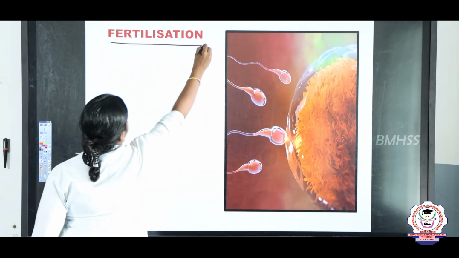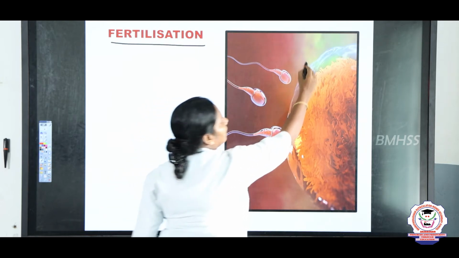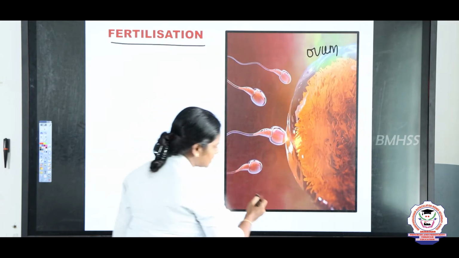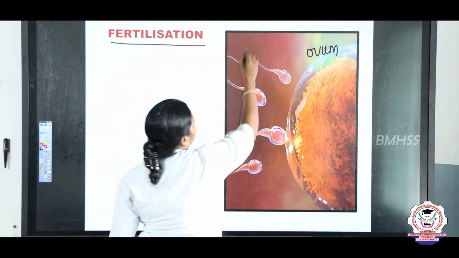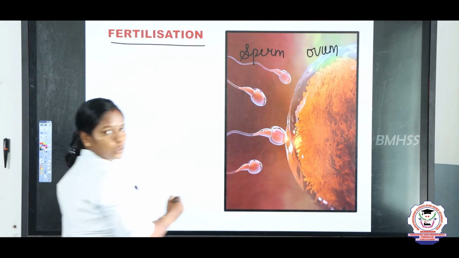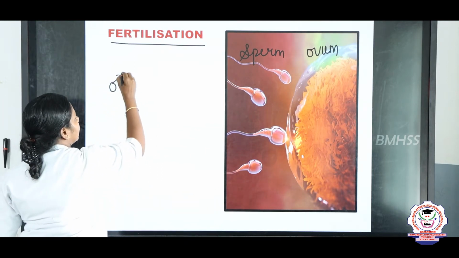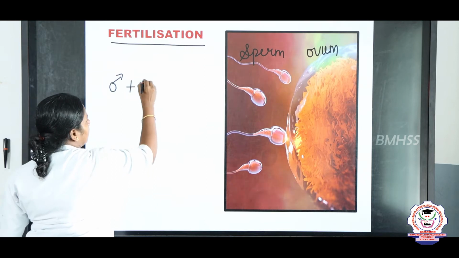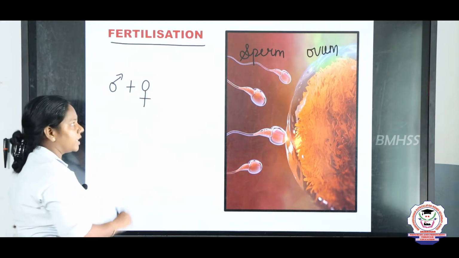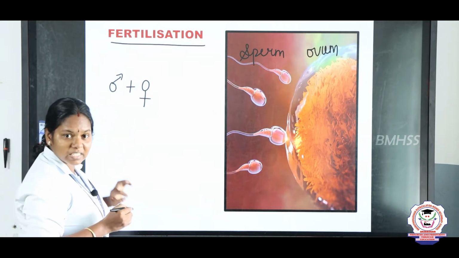So, it is a female gamete. What is a female gamete? The female gamete is the ovum, and this is the sperm cell. The fusion of the male gamete and the female gamete, we call it fertilization. Here the male gamete is a sperm, and the female gamete is an ovum.